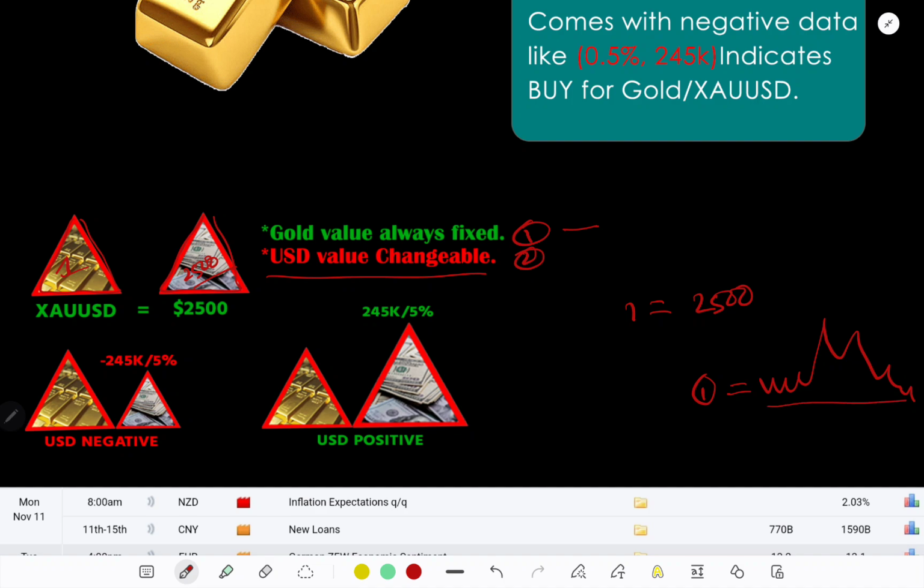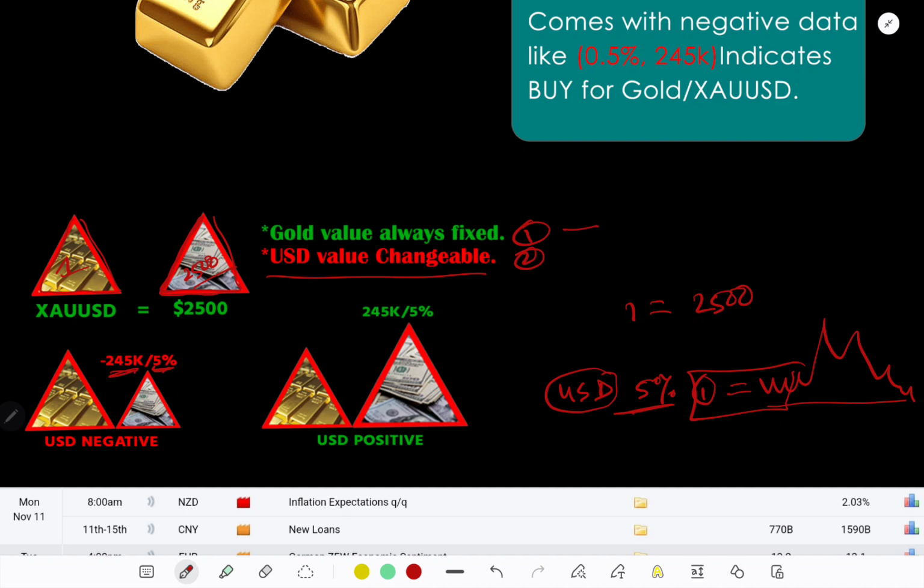That's why we have to keep our concern on currency news. Gold is more or less connected with USD, so we have to keep our concern on USD. As I said before, if news data comes with red 5% or minus 245k, that means US negative, that means the US dollar loses 5% of its strength.